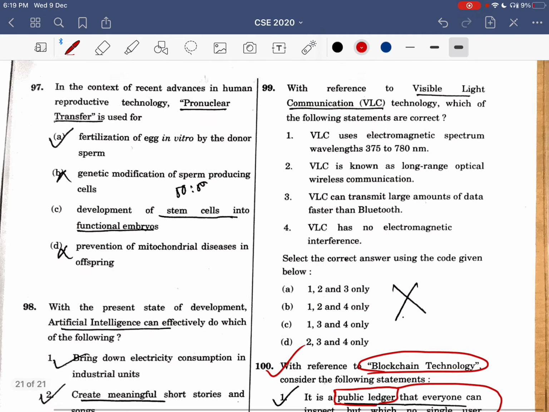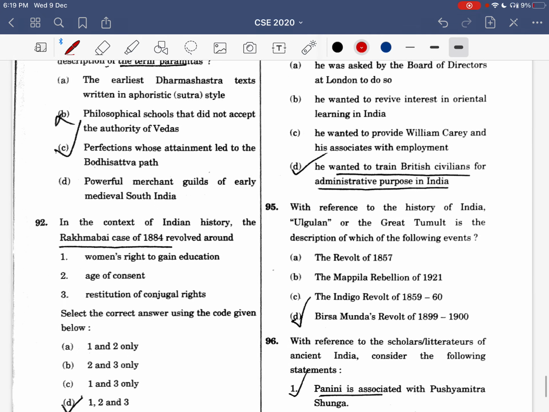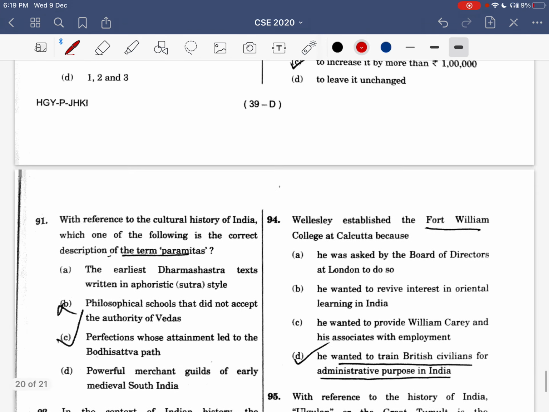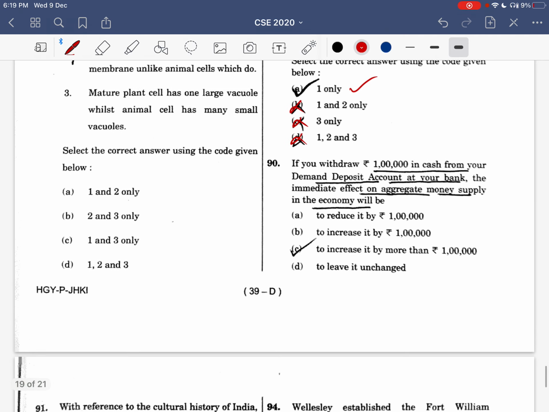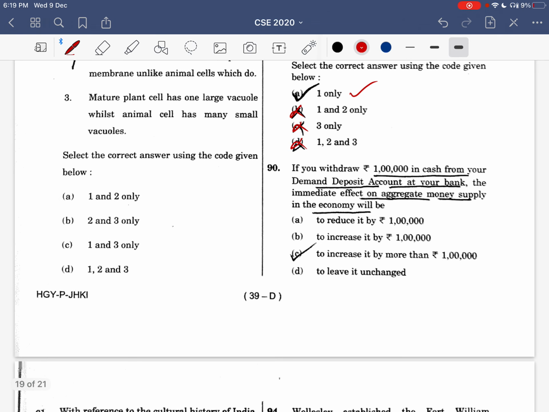So this is the whole paper in which I adopted the elimination method and solved multiple questions, almost 22 or 23 questions, very correctly. So I just want to convey this to you guys because it helped me a lot. So I hope ये आपके लिए भी काफ़ी helpful होगा आपके examinations में.